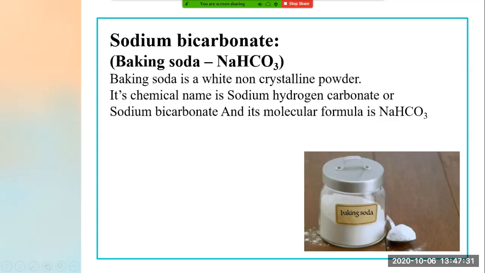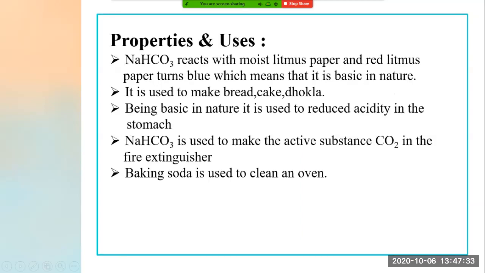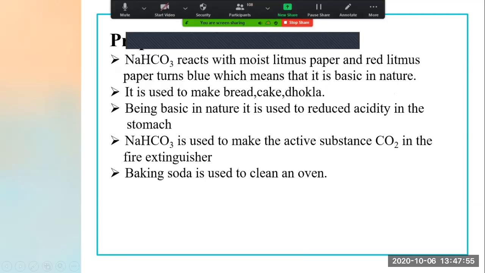Now we are going to the next topic, properties and uses of baking soda. Now see this. NaHCO3, that is baking soda, reacts with moist litmus paper, and red litmus paper turns blue, which means that it is basic in nature. Earlier also I told you about the common indicators. Litmus paper is a common indicator, right?